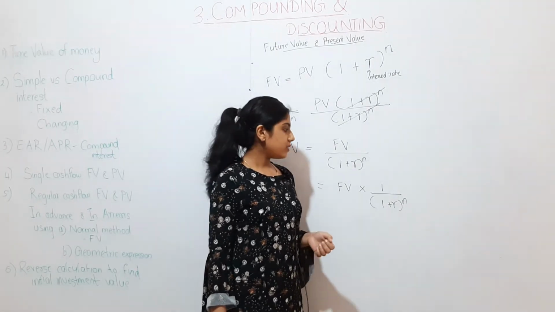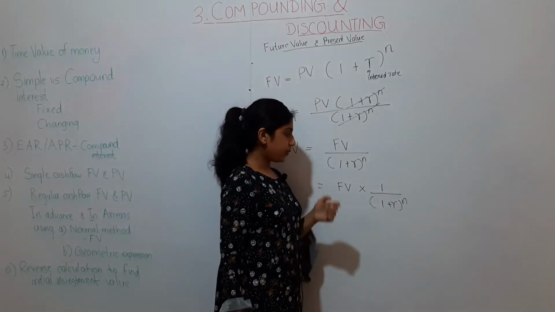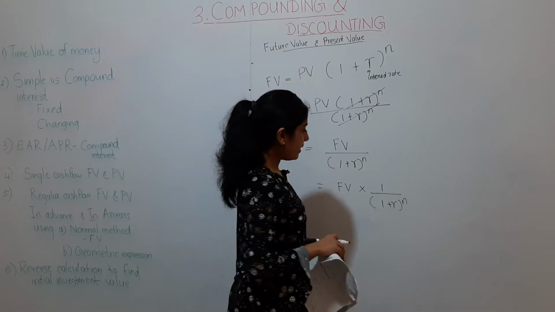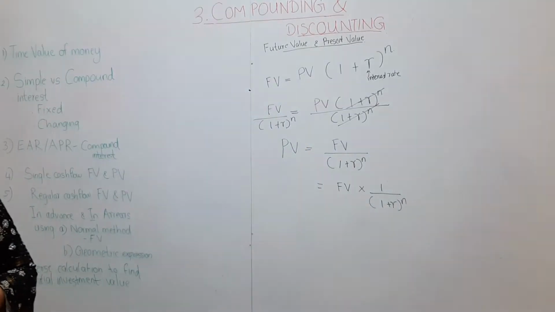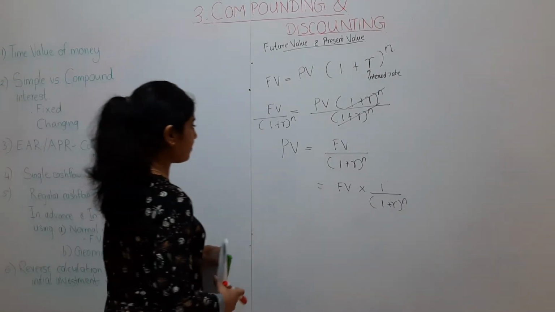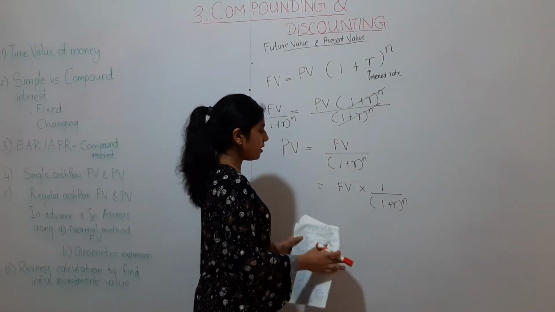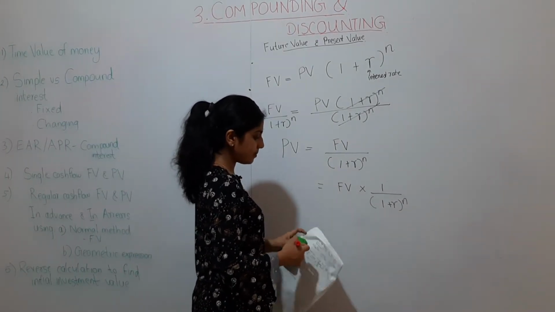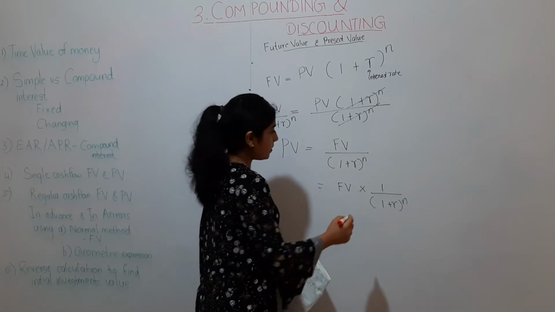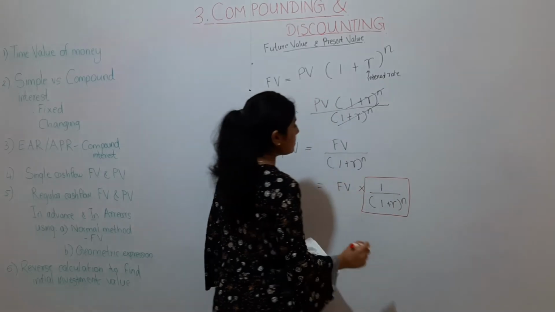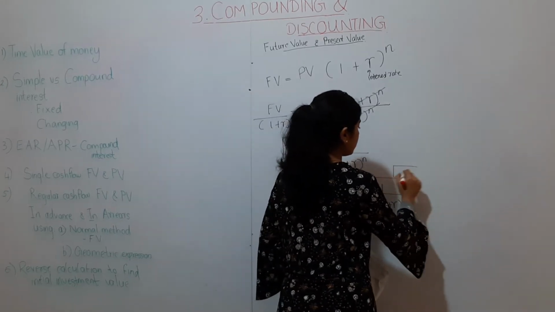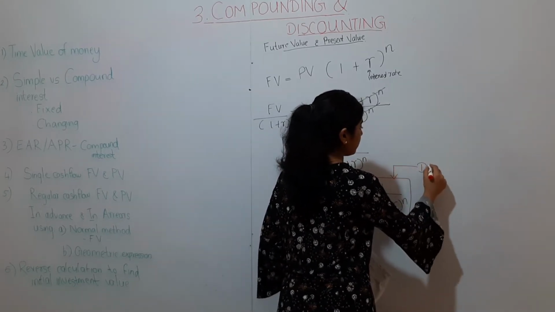So the key thing is this, think about this formula. This part is known as the discount factor.